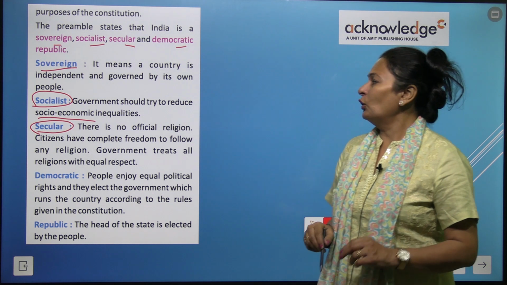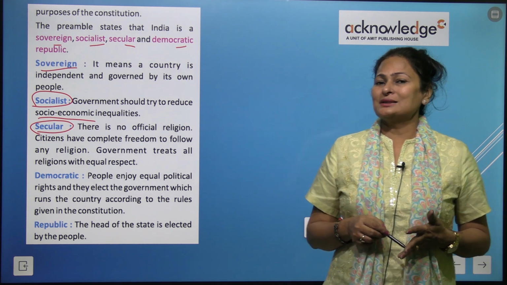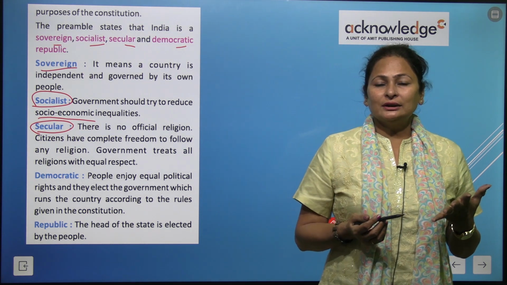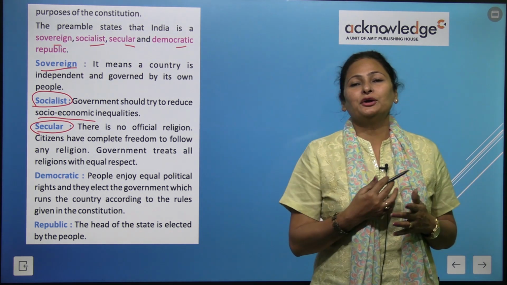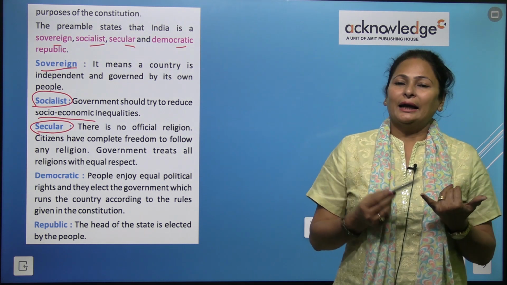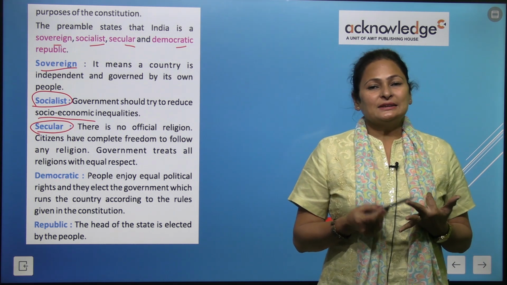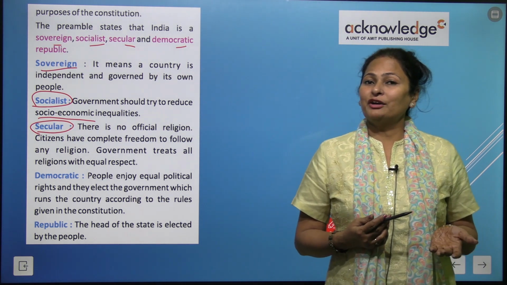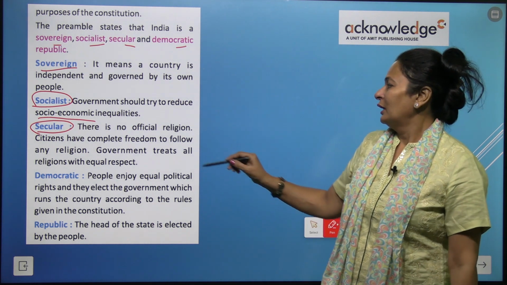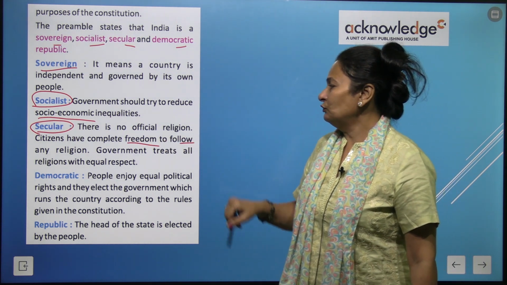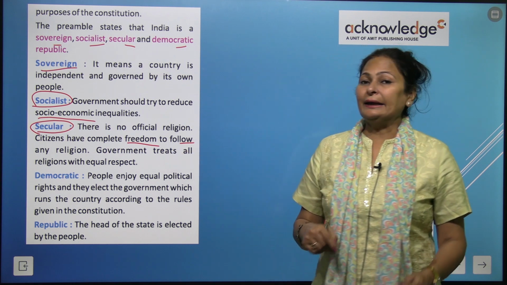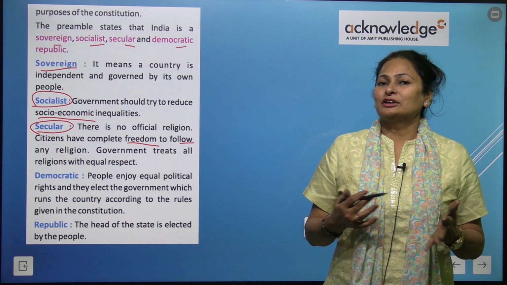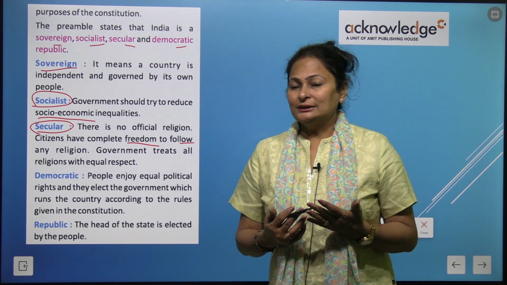Sorry. There is no official religion. The people who are staying in India, there is no official religion. You are free to adopt any religion, can be Hindu, Muslim, Sikh, Isai, Jain, whatever you like. You are free to adopt any religion and to follow any religion. So government treats all the religions equally. They will not differentiate between the religions, right?